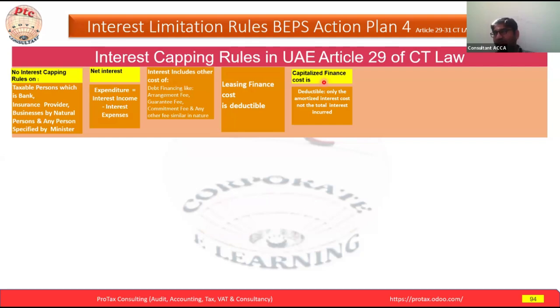Borrowing cost, IAS 23. Now the latest is IFRS 15, which is revenue. So what is the latest IFRS for lease? 16. Thanks. Yes, IFRS 16 is dealing with finance leasing.